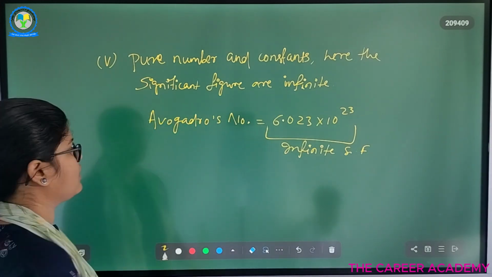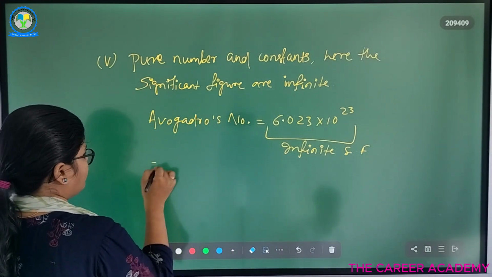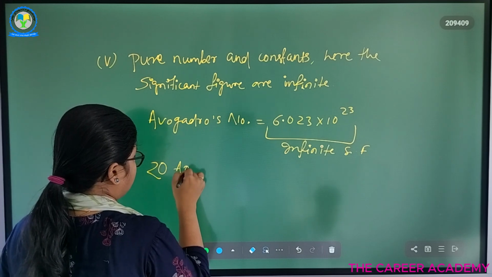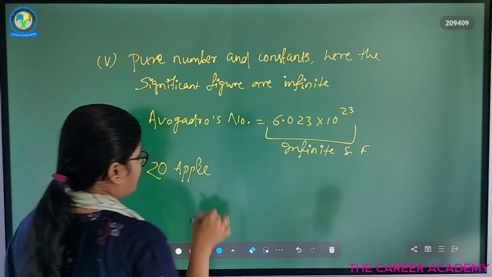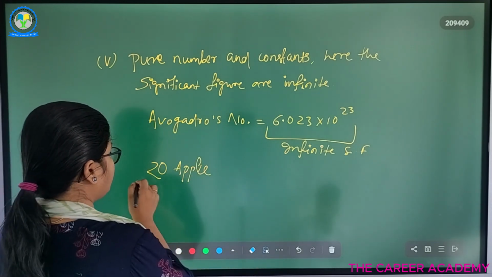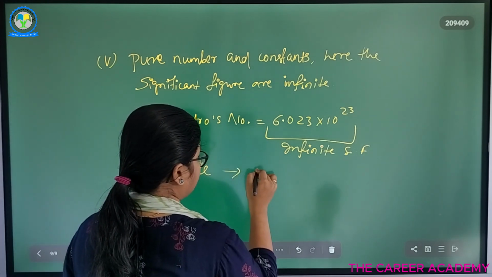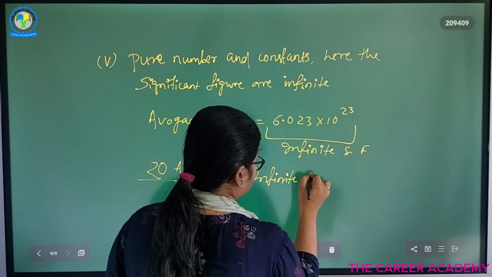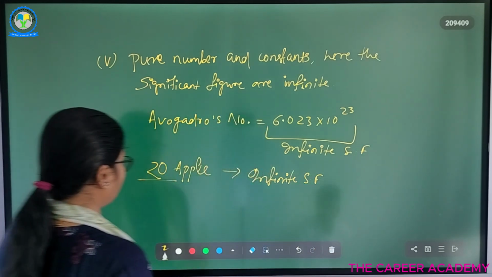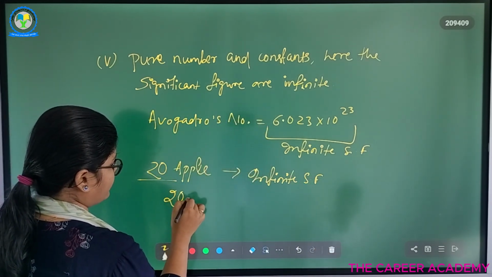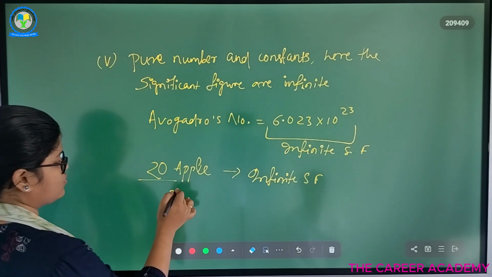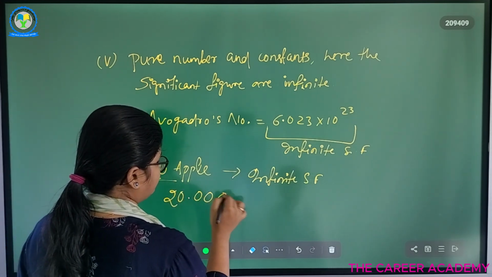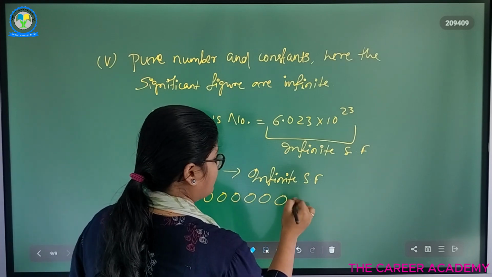ठीक है? Let's say 20 apples. How many significant figures are there in 20 apples? We can say that infinite. Like how? We can write 20 as 20.00000 and so on.